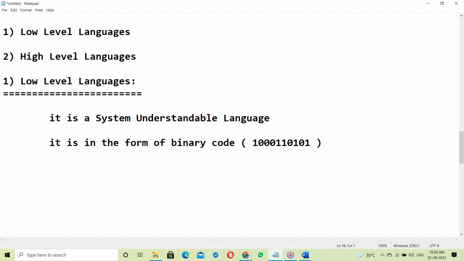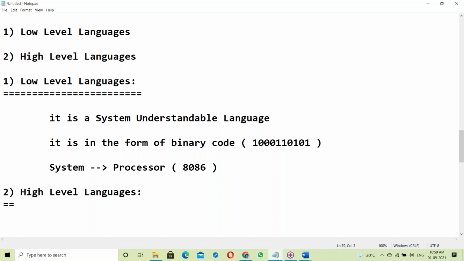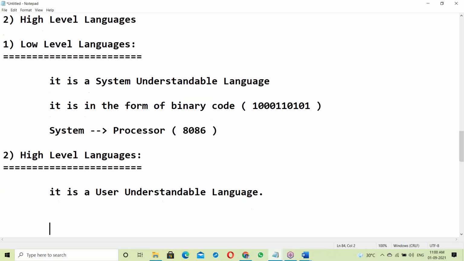High level languages are user understandable languages. They are in the form of English language, like English, very easy to understand.